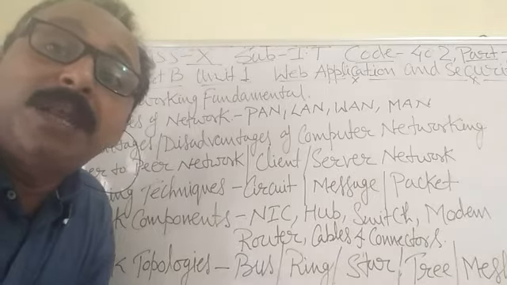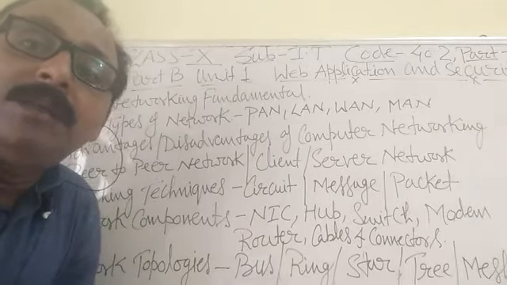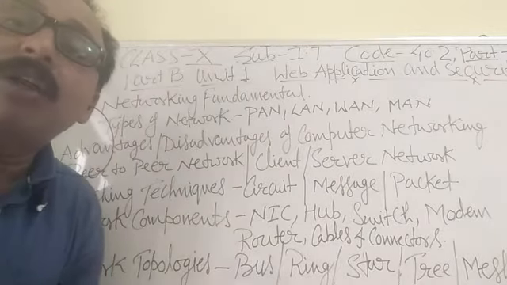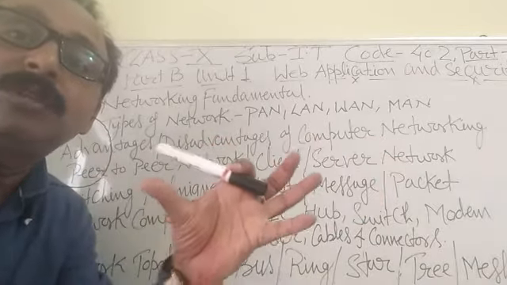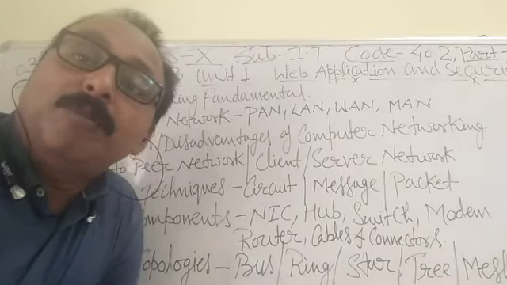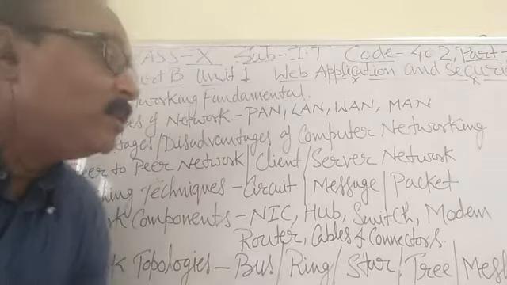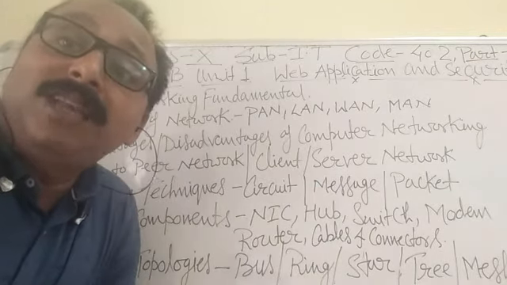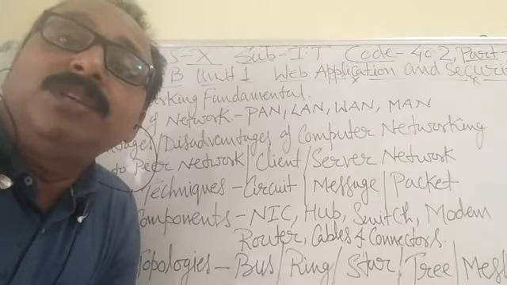What do you mean by a peer-to-peer network? According to the figure in your book, in a peer-to-peer network all computers are connected to each other, with neighboring nodes connected to each other, and all computers have equal rights. The second is the client-server network. Here one is the server and the rest are clients, and they are connected to each other.